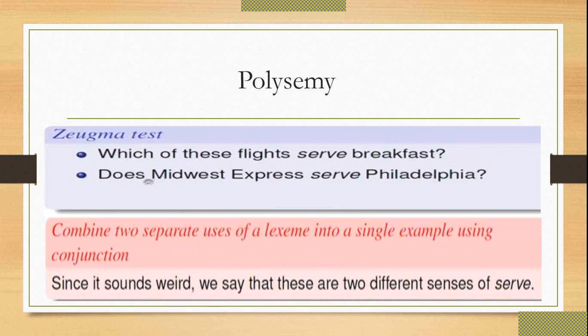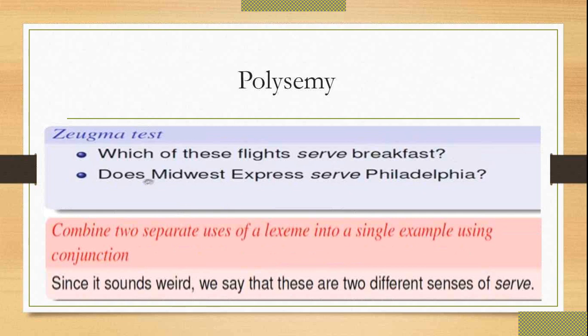For example, it will sound weird. You cannot combine these two sentences, because it creates a weird sentence. For example, which of these flights serve breakfast, like the Midwest Express or the Finland? So they have different senses, and you cannot combine them.